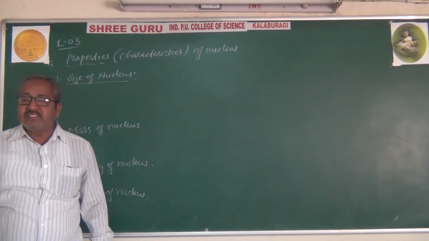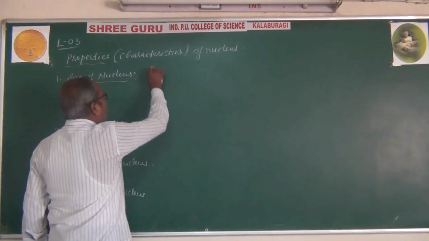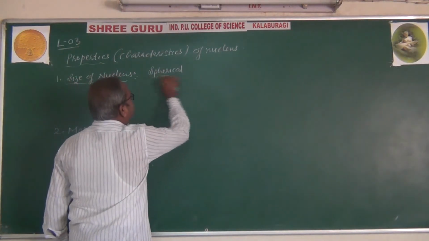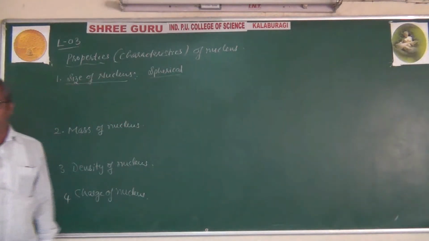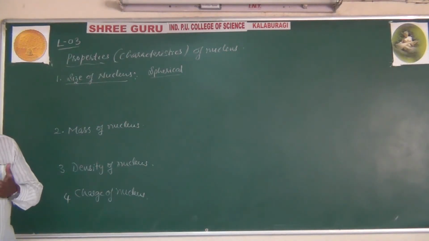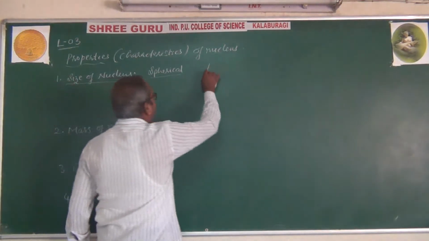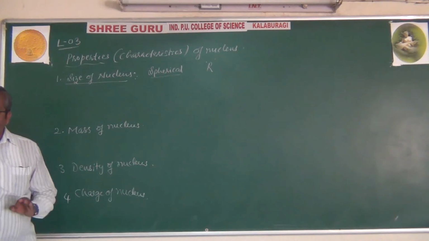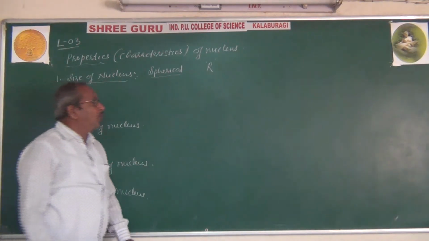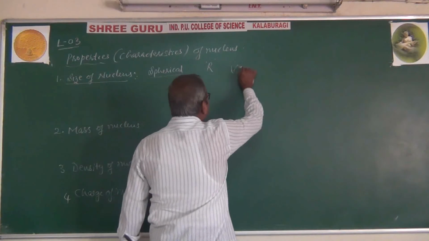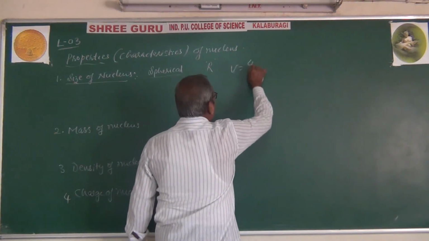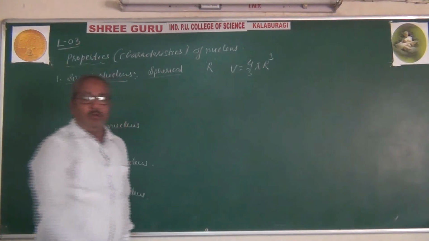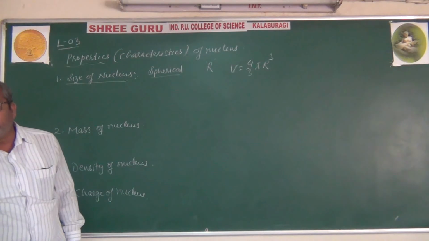The nucleus is considered to be spherical in shape. As you know, if the sphere has the radius r, then its volume you are going to measure, and that volume of the sphere is V equal to 4/3 into pi r cube. Volume V equal to what? 4/3 into pi r cube.